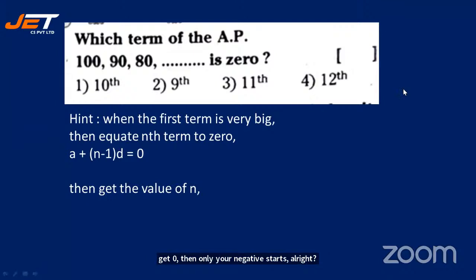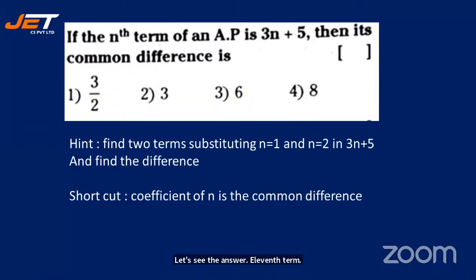And I'm checking your chat box. How many of you have given me? Nikita says 3, Amrita says 5. Nikhil says 2, Amrita says 4. Don't just jump into a conclusion like that. Work it out and then give me the answer. Let's see the answer. It is 11th term. All right, see the next question.